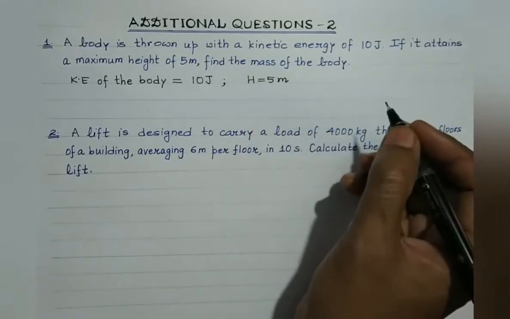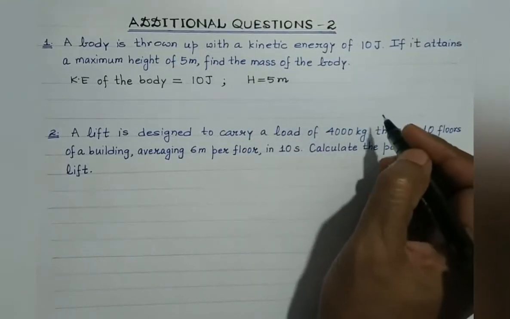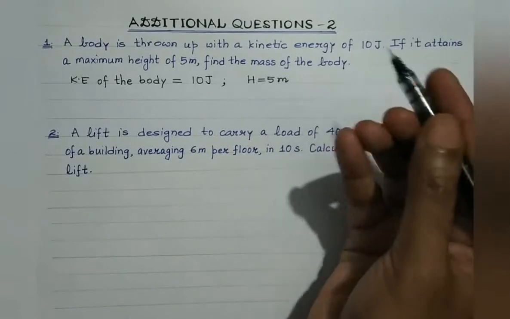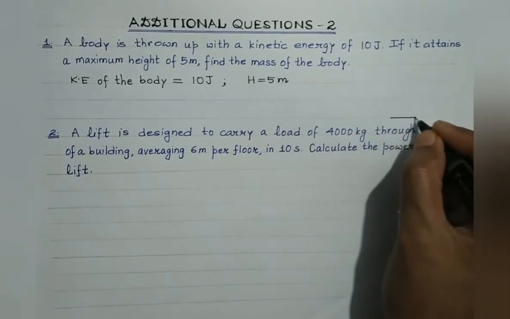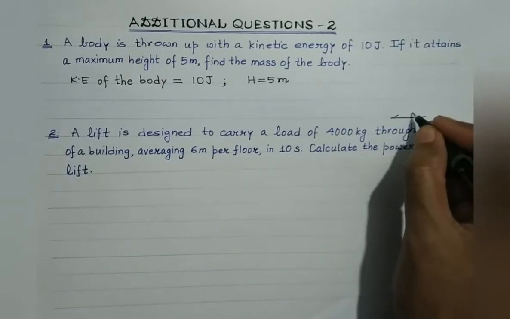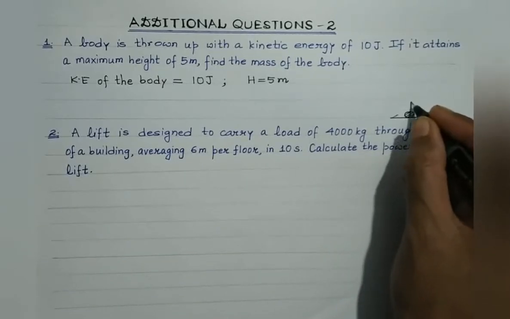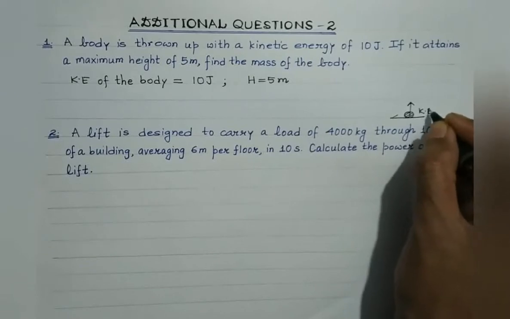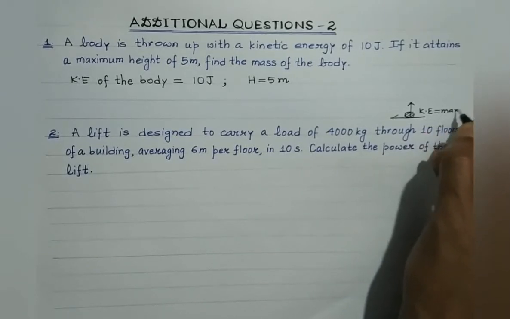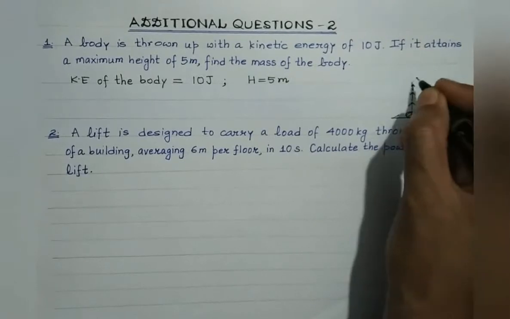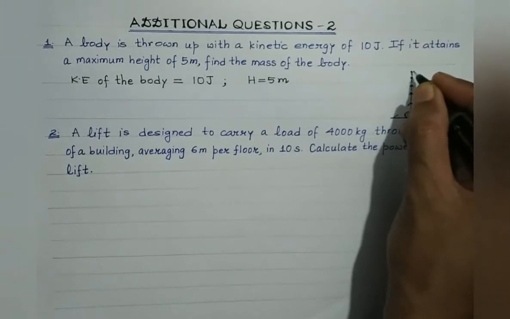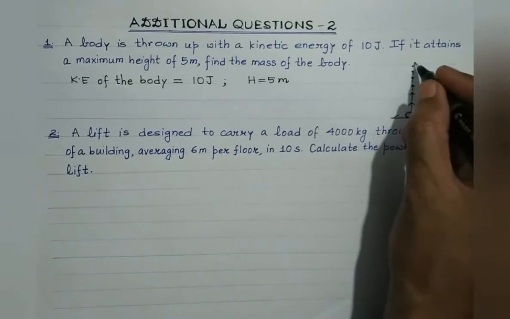Now students, it is obvious that when the body attains maximum height, its entire kinetic energy is converted into potential energy. Like this is the ground. From here, the body is projected. Here the kinetic energy is maximum. As the body goes upwards, its speed will keep on decreasing, and eventually at the highest point, its speed will become 0.